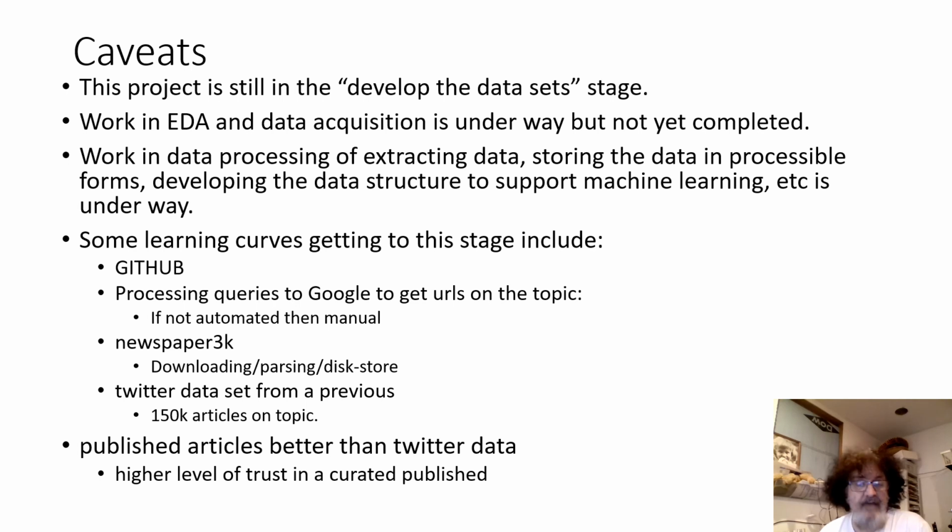So I have finally succeeded in getting queries to Google to not block. I'm very happy about that. I'm very frustrated by the lack of progress in actually getting the data that I need to process. I've got a Newspaper3k package that I've downloaded, so I'm able to point at an individual URL, download and parse that article, and then store that into a data store. I'm using a dictionary of data frames to store the intermediate results.